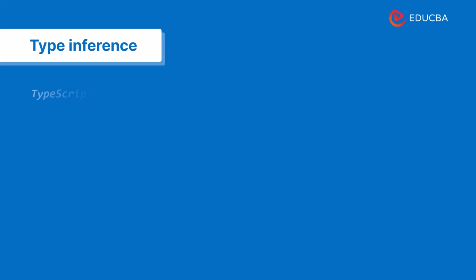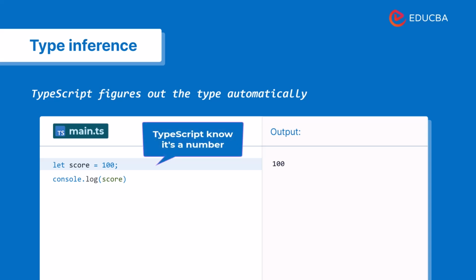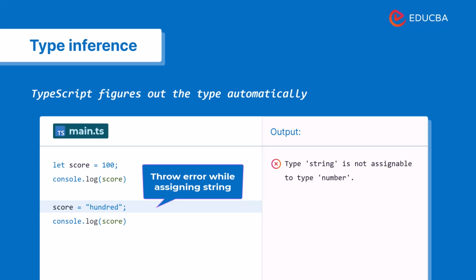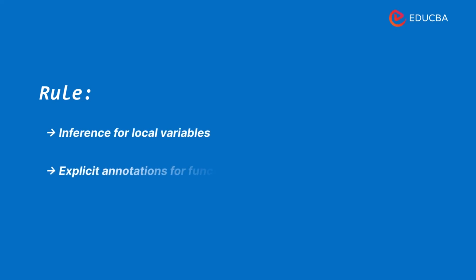Type inference. Type inference means TypeScript can automatically figure out types. For example, if you assign a value like 100, TypeScript knows it's a number without you explicitly saying it. And if you later try to assign a string, it immediately flags it as an error. A simple rule: use inference for local variables, and explicit types for function inputs and outputs. TypeScript works with you, not against you.